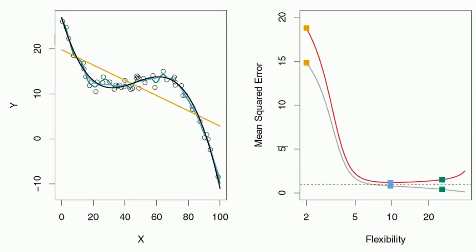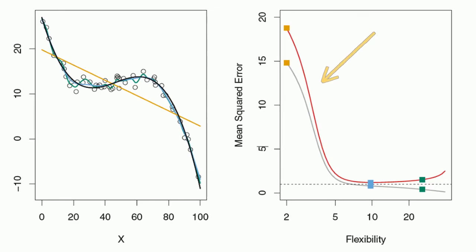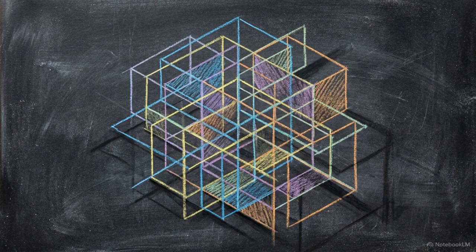But in this nonlinear environment, the rigid model fails. The red curve drops steeply, showing that high flexibility is required before the overfit even starts. Simple assumptions work in simple environments, but complex data requires high flexibility. The ideal mathematical complexity is relative to the hidden geometry of the dataset itself.